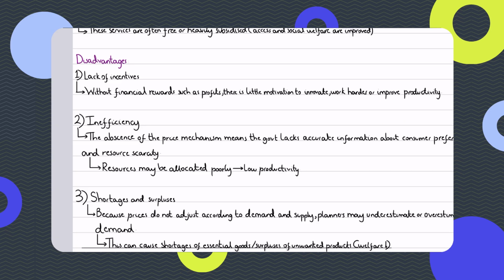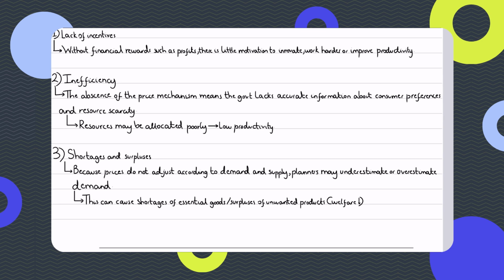In a planned economic system, you don't have the price mechanism, and that causes inefficiency. I'll tell you why. The government may over allocate resources to those goods that have low demand and may under allocate resources to those goods which have high demand, because the government is not allocating based on the price mechanism, or based on which has higher or lesser demand, but according to what it deems fit or thinks is best for society's needs.